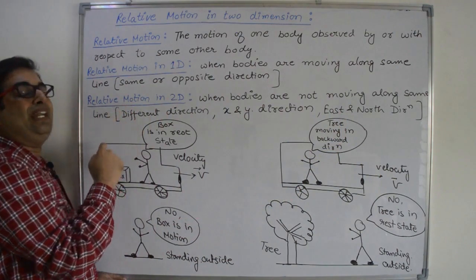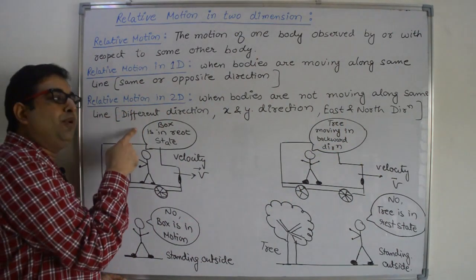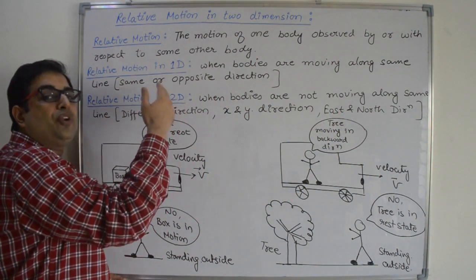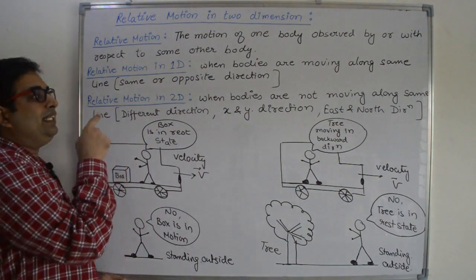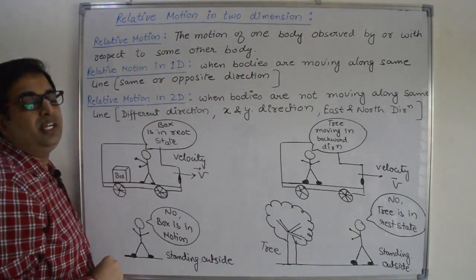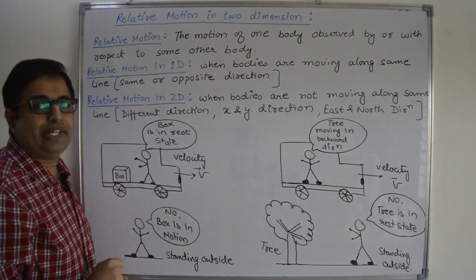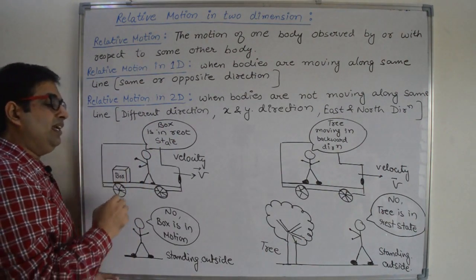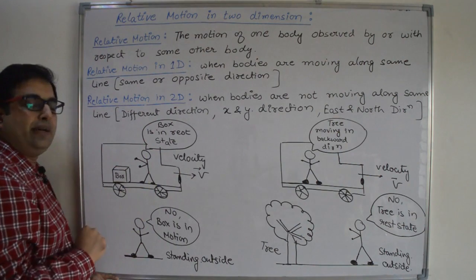Now if we calculate the velocity of one body relative to, or with respect to, the other, then this motion is known as relative motion in two dimensions, right? Let us understand relative motion with these examples.